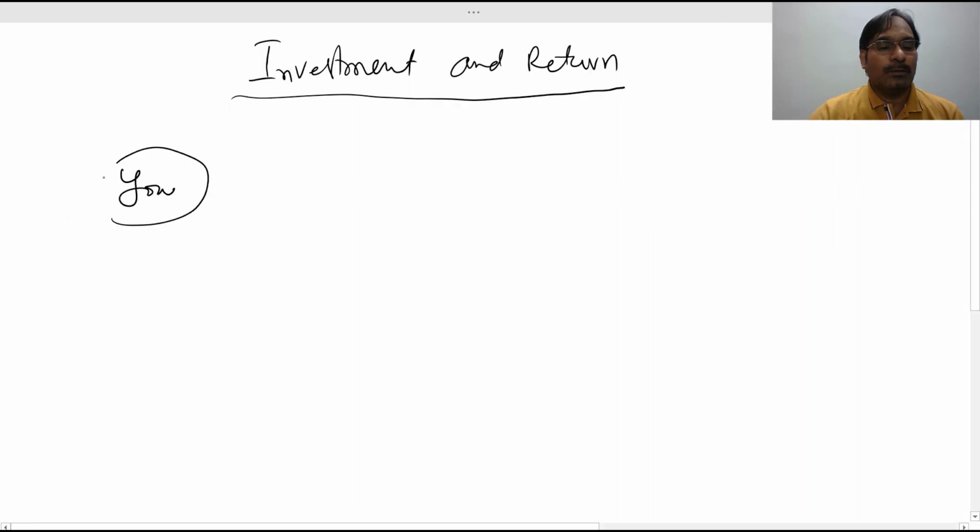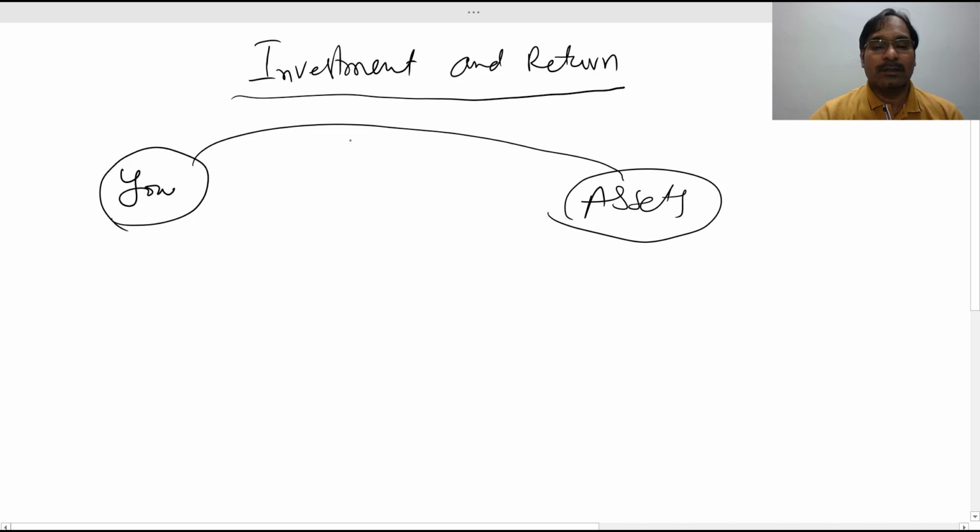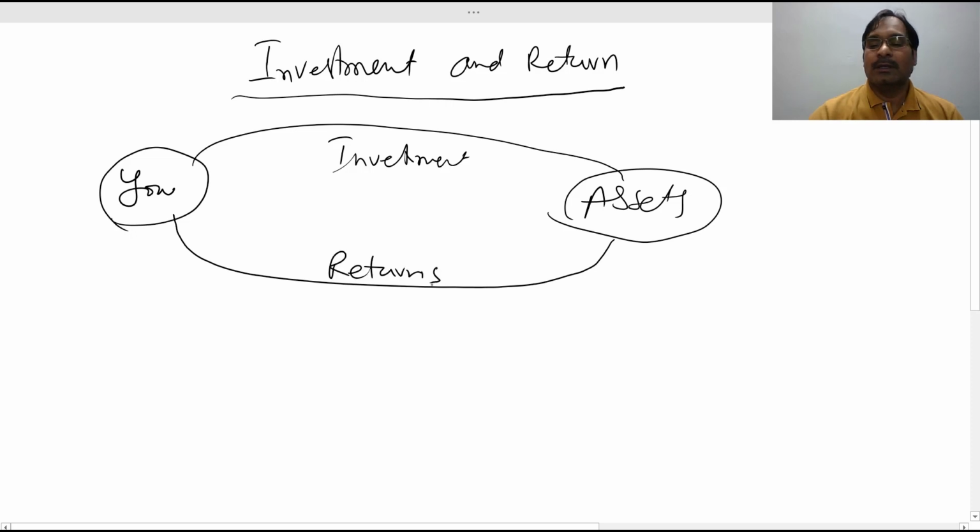You invest your money in assets. This is your investment, and assets will give you the returns. Now, you may invest in real assets or in financial assets.